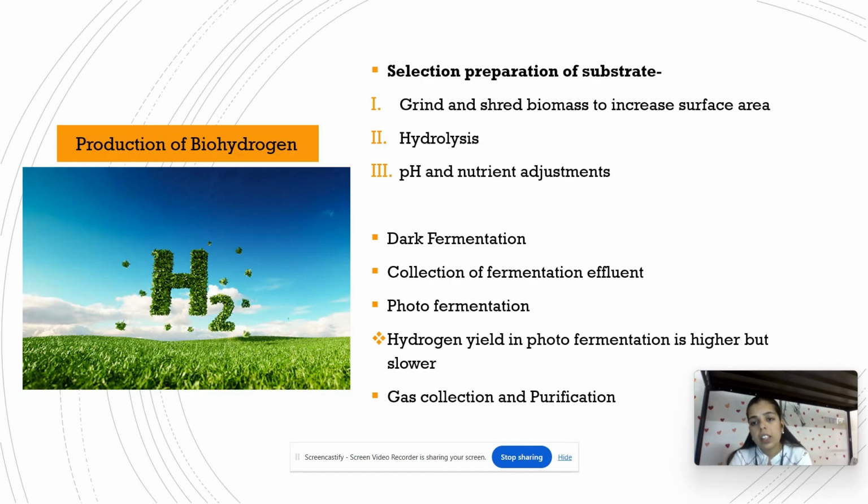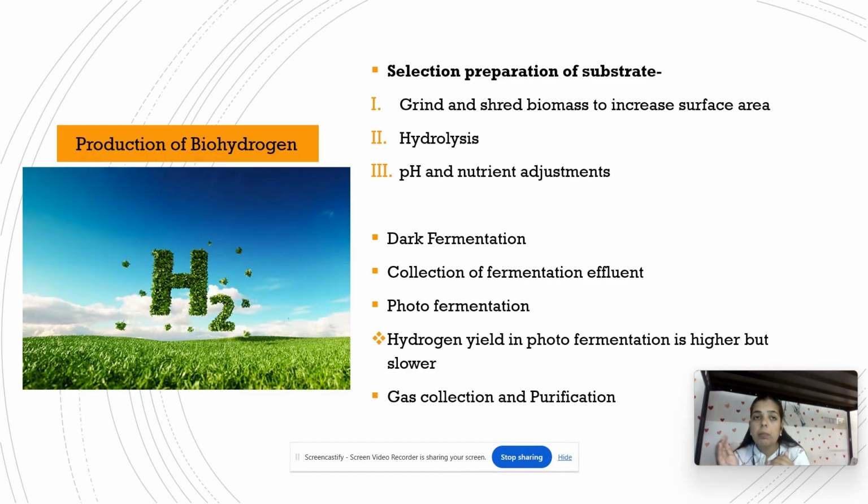Then we collect the effluent from the dark fermenter. Effluent contains biohydrogen, a small amount of microbes, and water, and a small amount of fatty acid also. Then we feed the effluent into